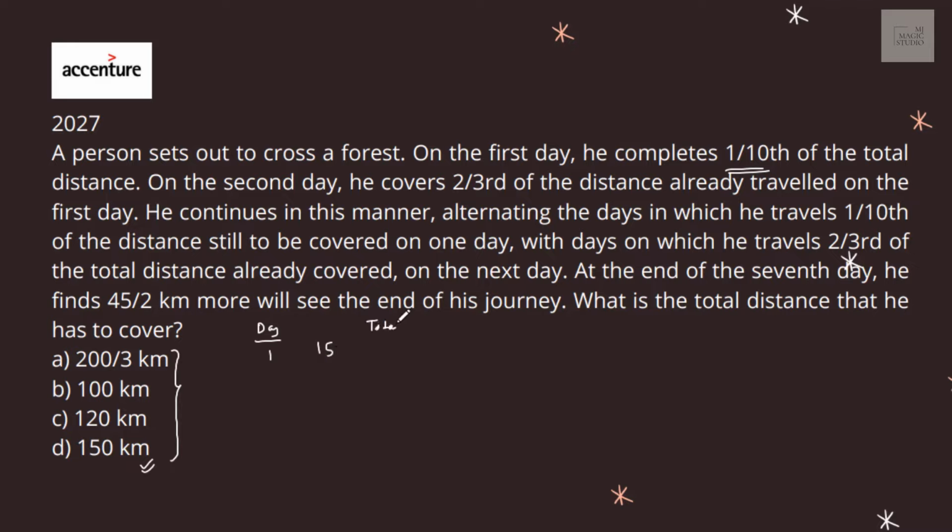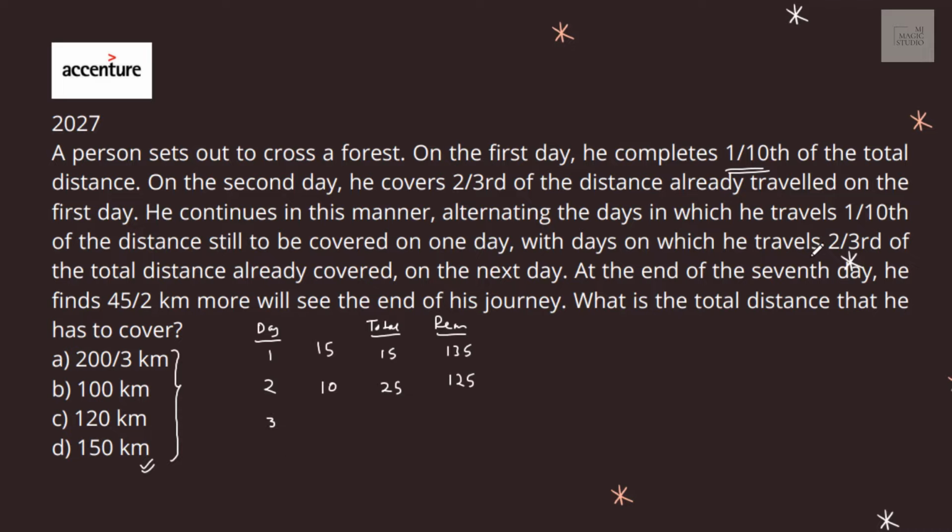So total distance covered is 15 and remaining is 150 minus 15, that is 135. On day 2, he is covering 2/3 of what he has covered till day 1. 2/3 of 15 is 10. So total distance covered is now 25 and remaining is 125.